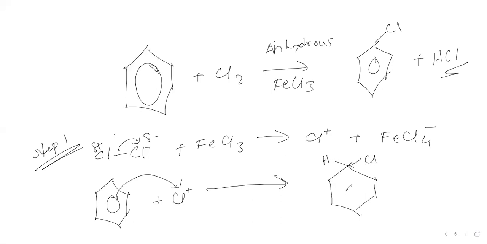Now see, this pi bond gets broken and the positive charge comes in the middle. That means this pi bond is now broken. This attack on the electrophile by the pi ring is actually step 2. Now we have to reform the ring.